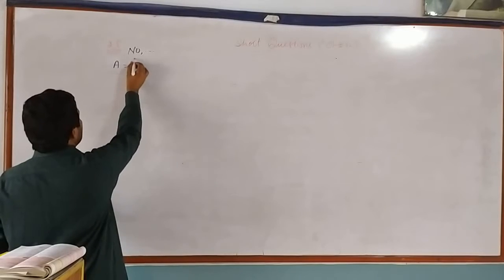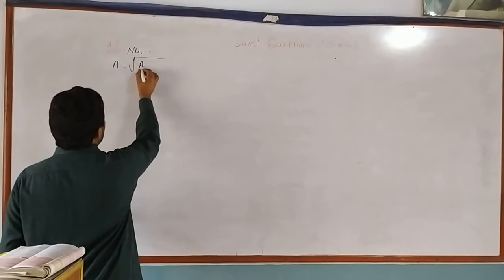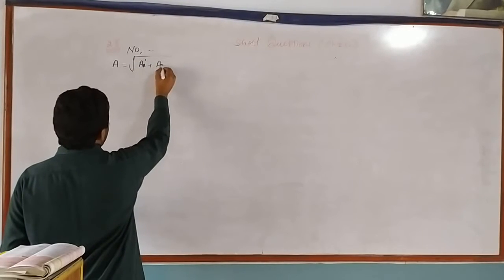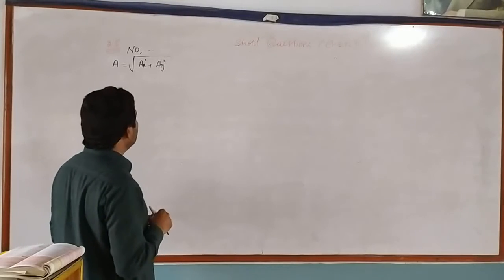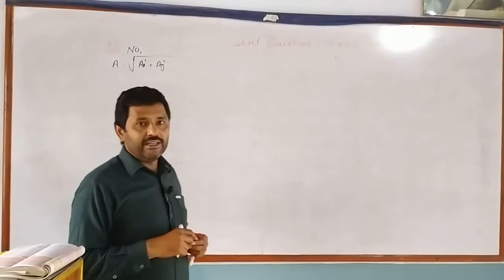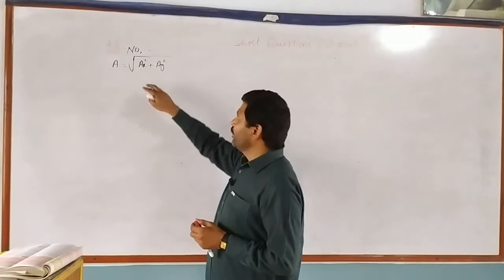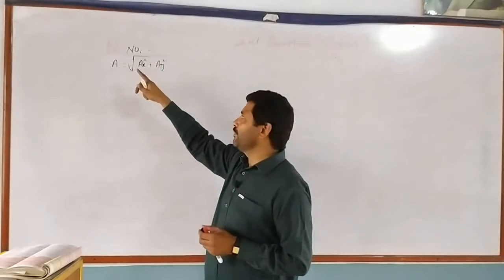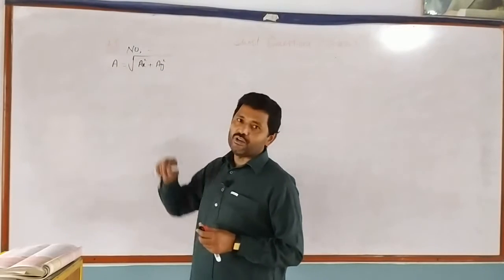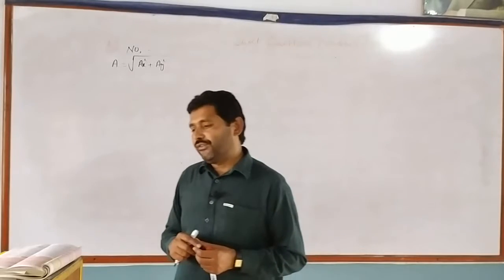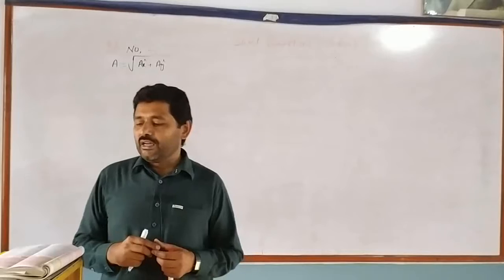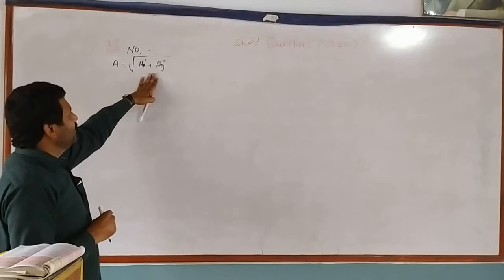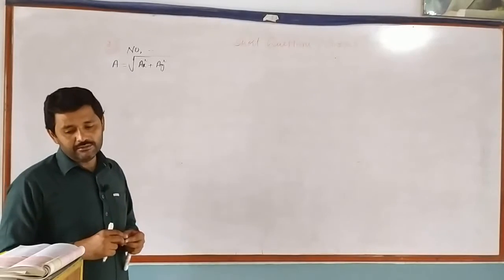As we know, the magnitude of a vector A in a two-dimensional system can be calculated by the formula square root of ax square plus ay square. As it is clear from this equation, the components of a vector in a two-dimensional or three-dimensional system can never be greater than the magnitude of the vector. Hence, the magnitude of components of a vector can never be greater than the magnitude of the vector.